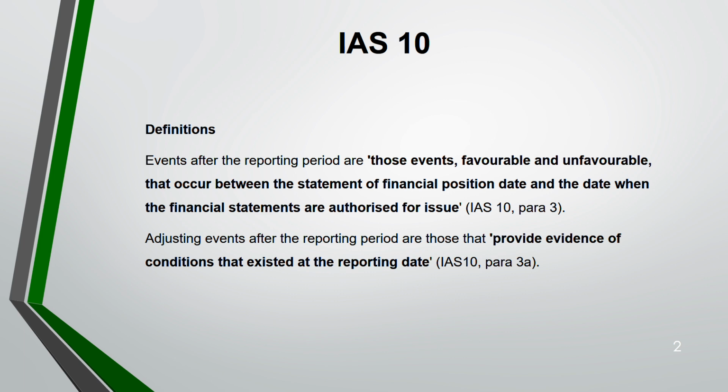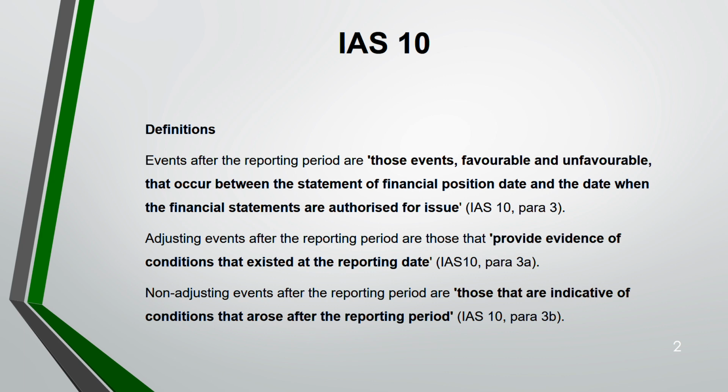But how do you differentiate an adjusting event and non-adjusting event? See, in your exam, the key is to identify whether an event is adjusting or non-adjusting. Adjusting event means at the reporting date you will be having some evidence. So the evidence of the condition will be existing at the reporting date. Events might occur after the reporting period, but there was some evidence that that condition could occur at the reporting date. One is litigation cases that is going on. The case could go in your favor or against your favor after the reporting period, but that litigation was going on at the reporting date. Evidence was there, so it's an adjusting event.